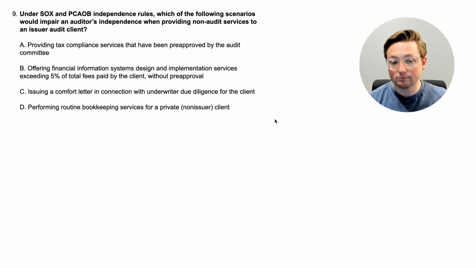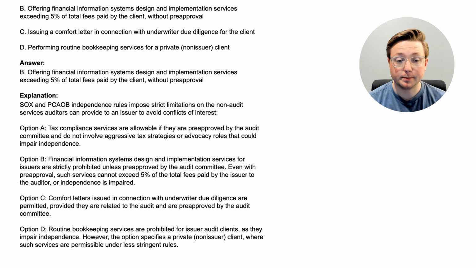So again, with all those, let's go ahead and look at the answer to see which one of these would impair an auditor's independence when they're doing non-audit services for an issuer client. All right, here we are at the answer, B, offering financial information systems design and implementation services exceeding 5% of total fees paid by the client without pre-approval. So let's talk about all this.